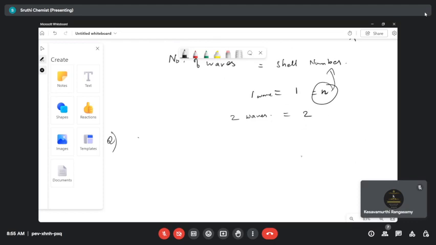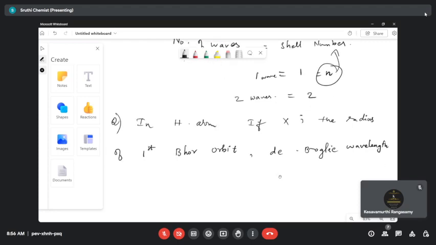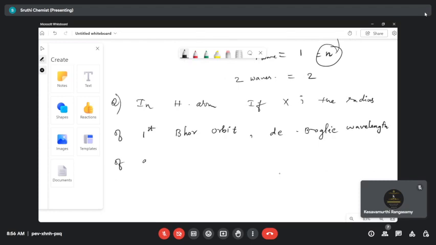In a hydrogen atom, let's consider x is the radius of the first Bohr orbit. So, what is the de Broglie wavelength of an electron in the third orbit?